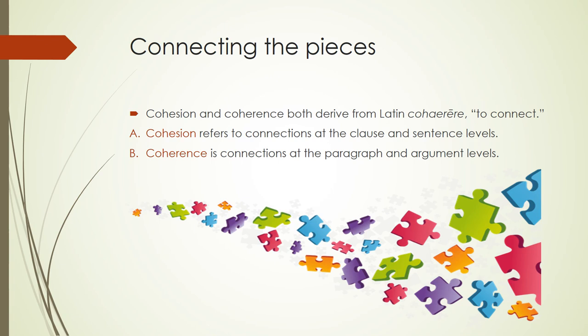A puzzle metaphor is helpful. Think of cohesion as connecting sentences together the way individual pieces of a jigsaw puzzle fit together. Then think of coherence as seeing what all of the sentences of a piece of writing add up to, the way all the pieces of a puzzle add up to a big, beautiful picture painted on the box. This style lesson discusses and illustrates how to connect the pieces together at the sentence level and the paragraph level.